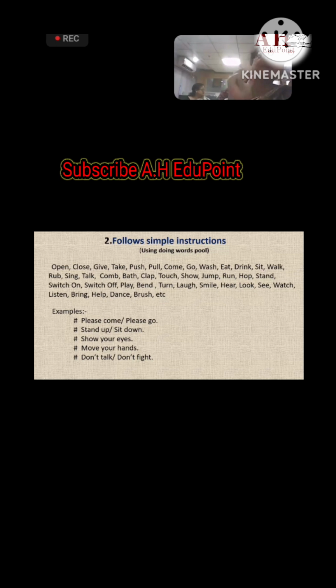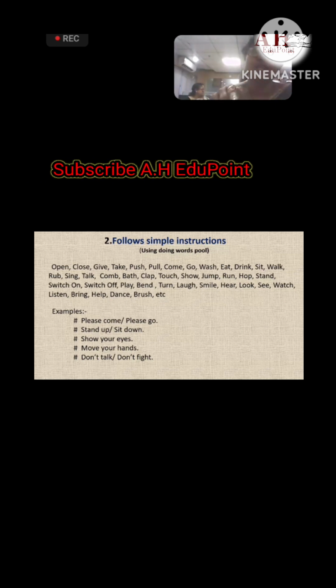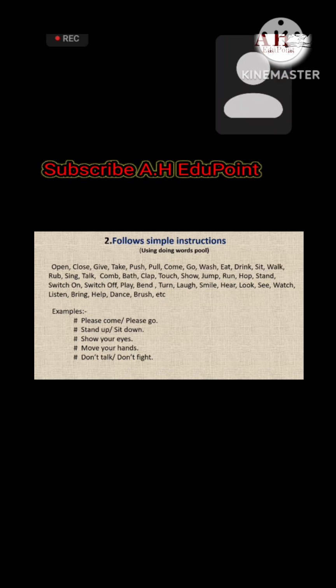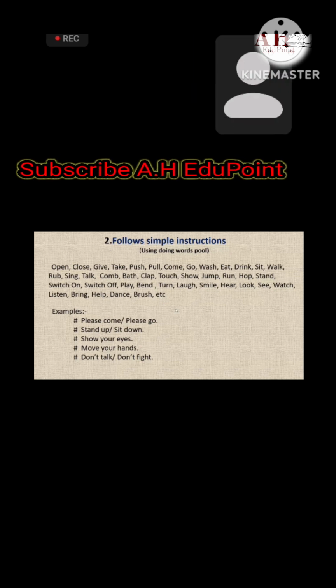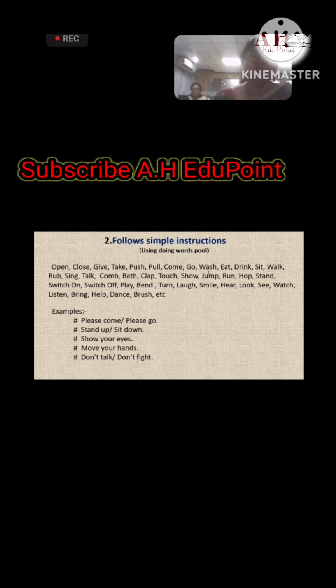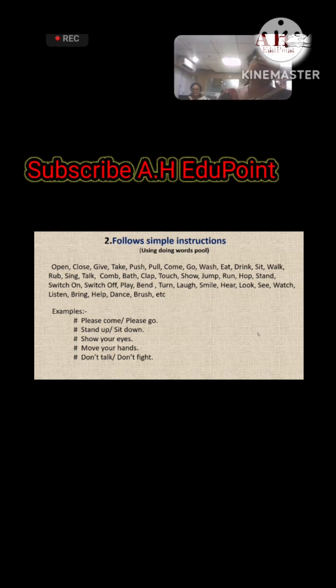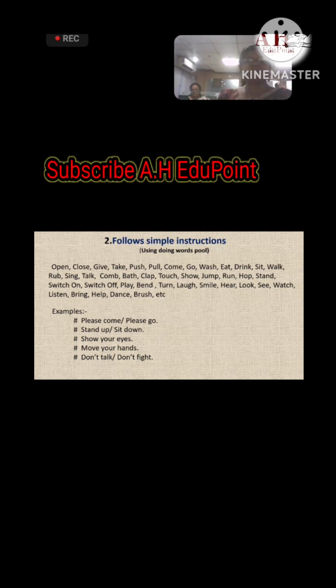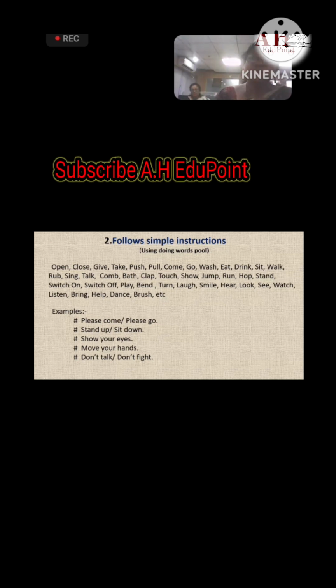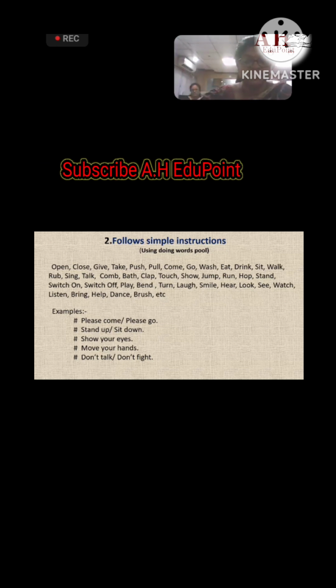So the list will be predetermined, and we must know how far we will introduce with them. At the very preliminary stage, we will use one word, that is come, only come. And later, when they are familiar with and understand the instruction come or go, then we will give the instructions in expanding form, that is you come here, you go there.